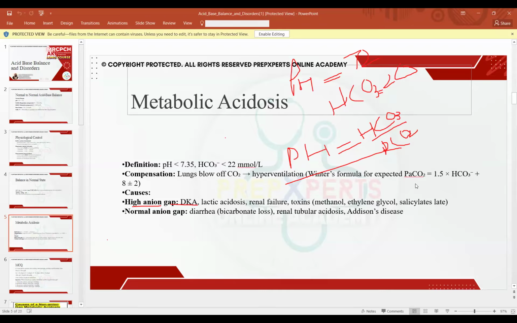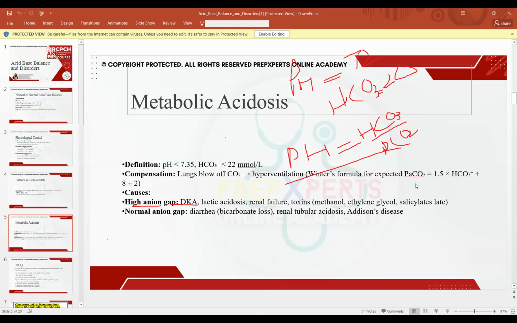So 30 plus 8 would be 38, plus or minus 2. So 38 minus 2 would be 36, and 38 plus 2 would be 40. So the expected range for the PCO2 has to be somewhere around 36 to 40. Here your PCO2 was, for instance, 20. So that means it is falling outside the expected range of PCO2.